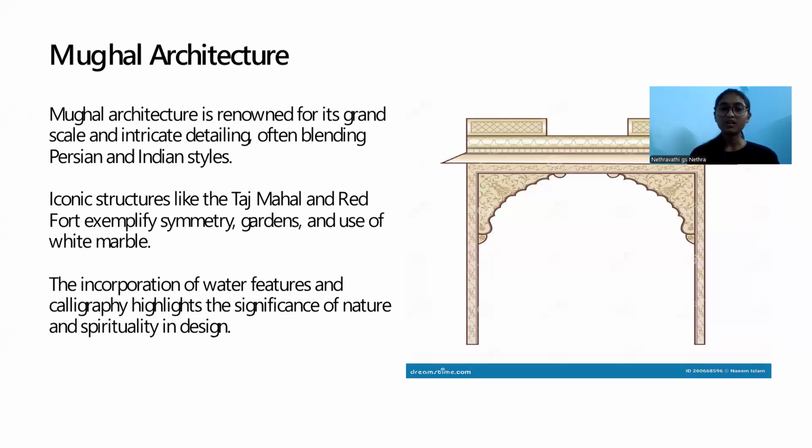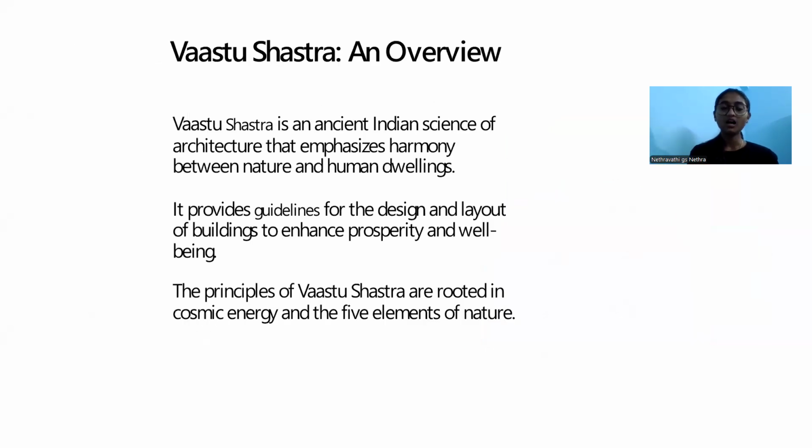Iconic structures like the Taj Mahal and the Red Fort exemplify symmetry, gardens, and use of white marble. Mainly the Red Fort and the Taj Mahal are constructed with a huge garden and with the help of white marble. They bring a very unique construction where the incorporation of water features and calligraphy highlights the significance of nature and spirituality in the design. We can see the water features and the calligraphy in the Taj Mahal and the Red Fort, which bring a spiritual mindset to the design.